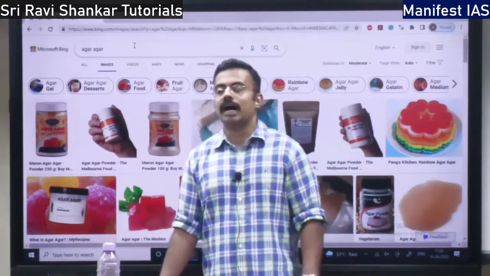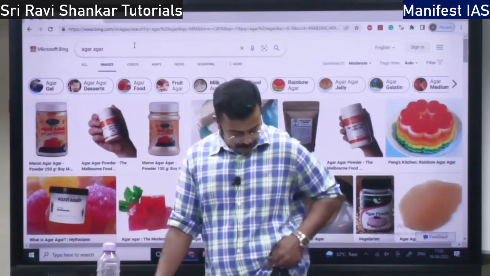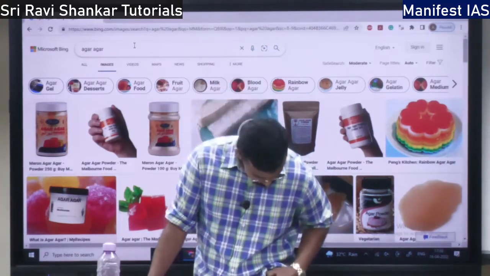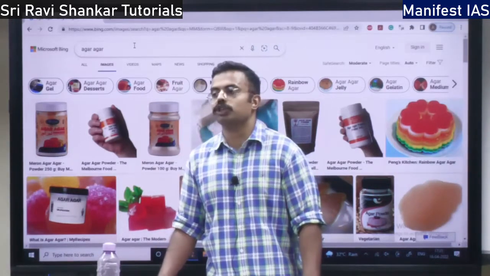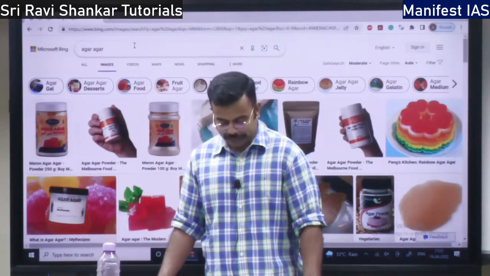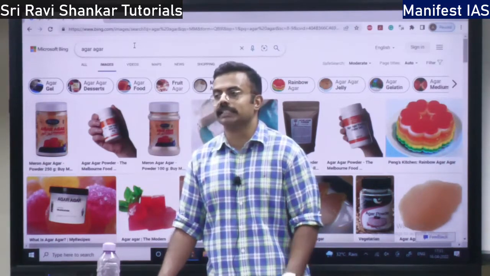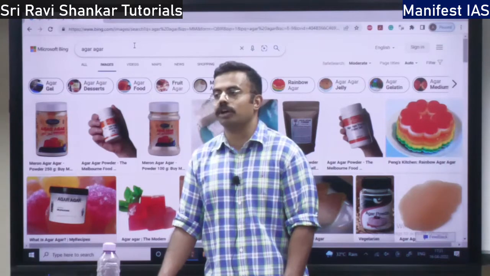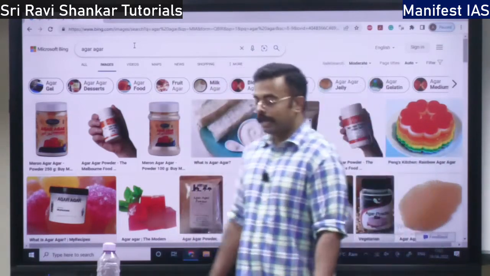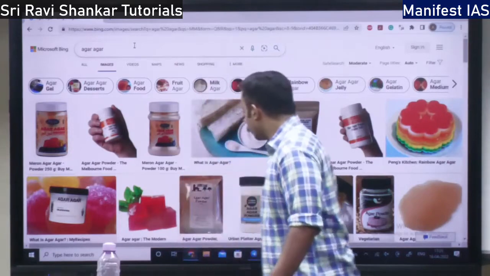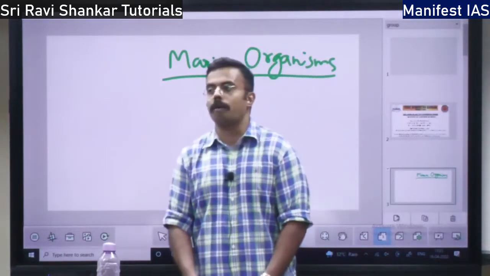So what is the harm of seaweed? If it is going to rot, it produces toxic gases. So hydrogen sulfide, all these gases are produced and poison the environment. So this is all about the marine environment, and we will now move to the most important concept or topic